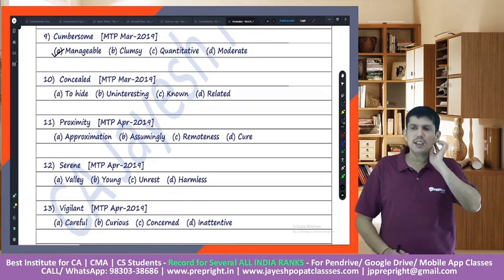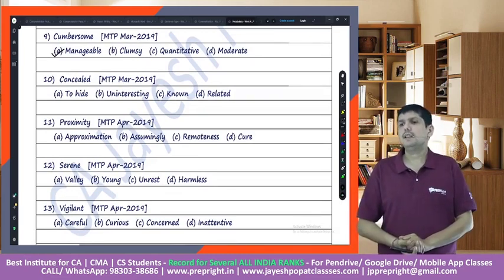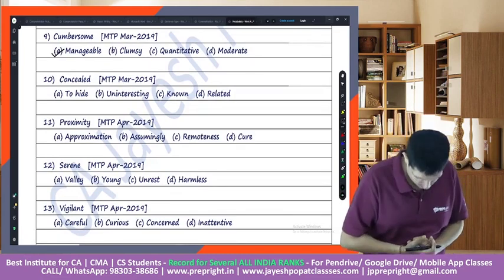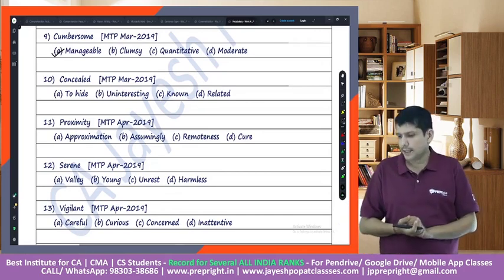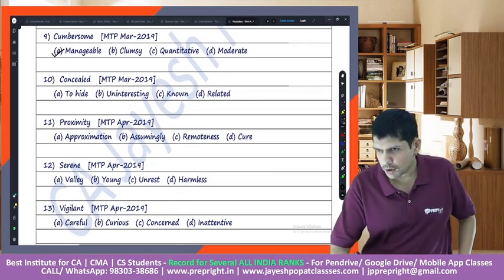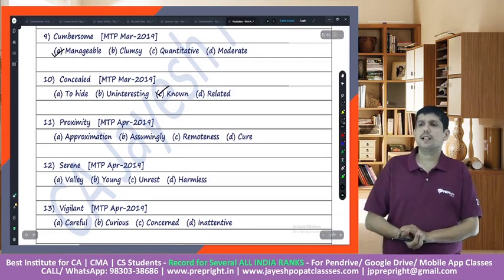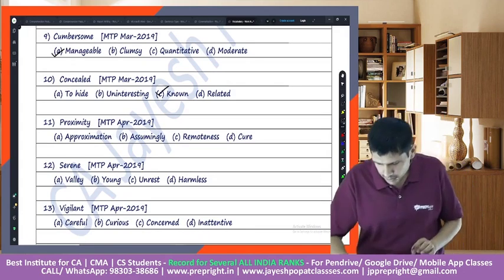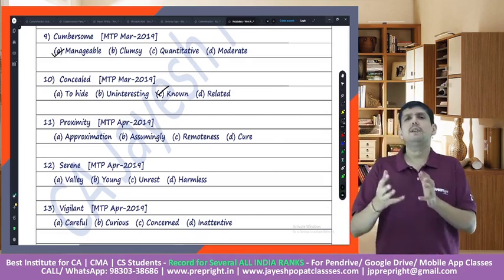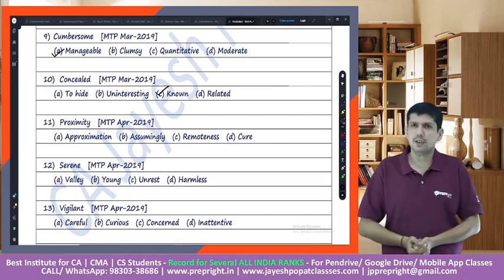The next word is conceal. Conceal would mean to hide something, right? Conceal would mean to hide something. So the opposite of hide would be to let people know about that particular thing, so that is known, right? So by this, we have done a couple of instances for antonyms as well.